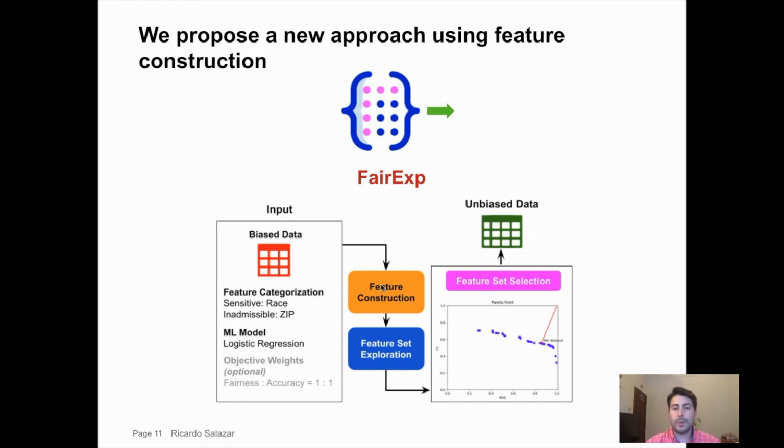In a second, I will show you how we construct new features with different operators. Then we explore interesting feature sets with respect to accuracy and fairness. Last, we compute the Pareto front of optimal solutions based on all the feature sets that we visited during the feature set exploration, and we return one unbiased dataset to the user.